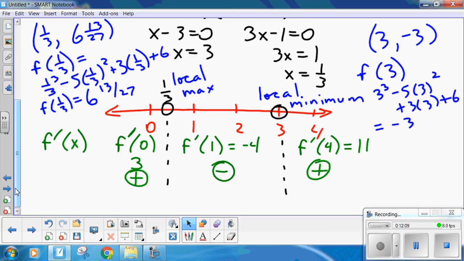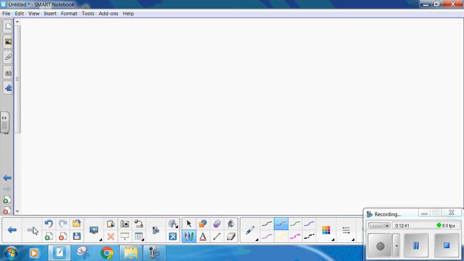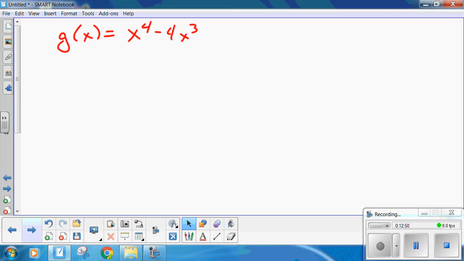So this is the beauty of the first derivative test. It lets you find out exactly where you have maximums and minimums. Now, if you don't have a graphing calculator or you don't know where to set your graphing calculator, this is important. With a graphing calculator, it's kind of redundant. Anyway, so take a look at this, and when you're ready, I want you to go on to the next part, which is find the local maximum minimum of the next function. When you're ready, go do that.